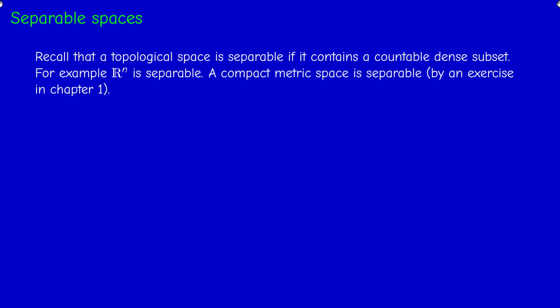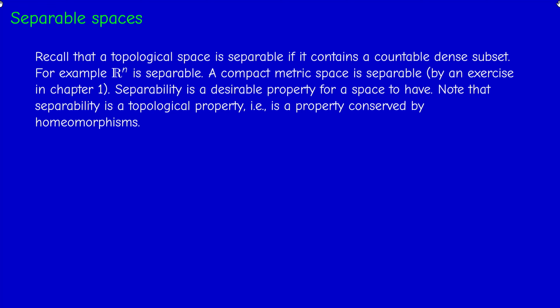And we proved in exercise 1 of chapter 1 that a totally bounded metric space is separable. So a compact metric space is separable. So separability is a desirable property for a space to have, but not all spaces possess this property.